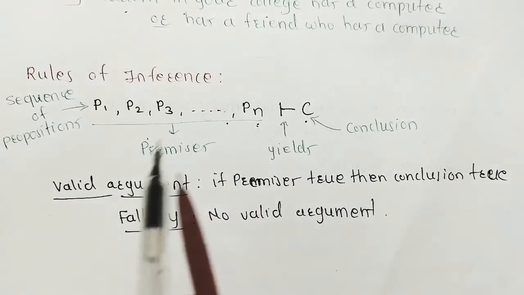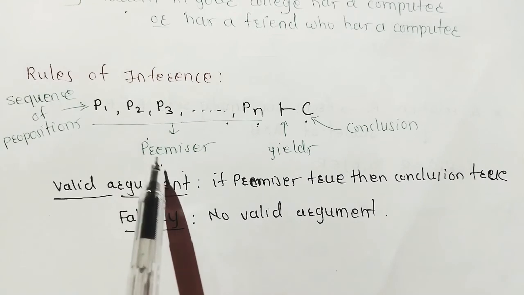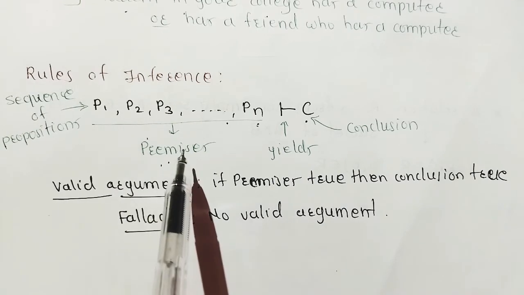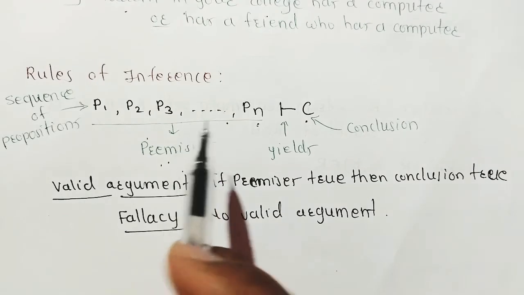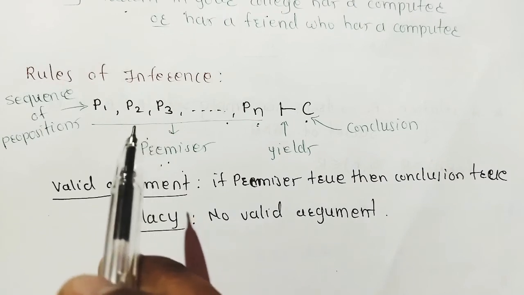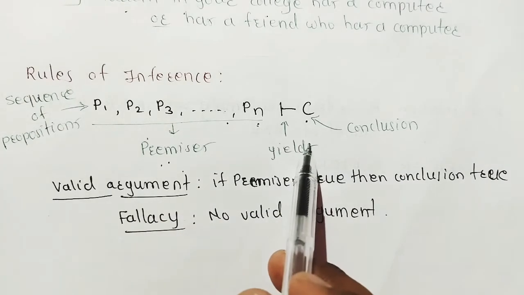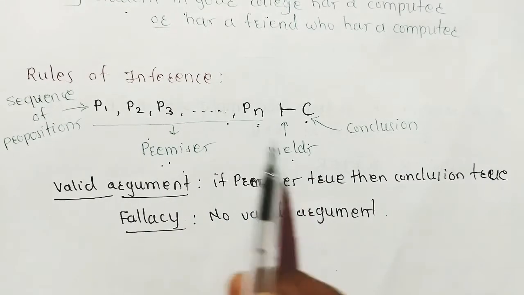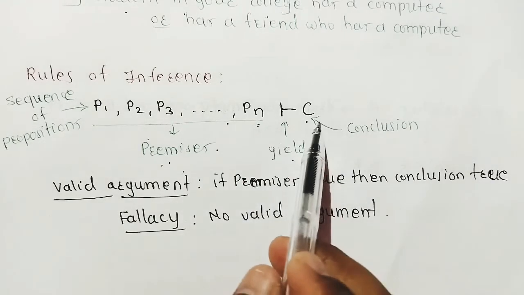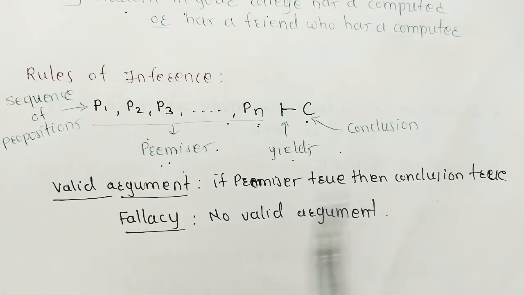For example, if we take: Virat is a bright student, Kohli is a bright student, Saurabh is a bright student. From all these premises we can say that all the students are very bright. This is the conclusion. Using these premises we can draw the conclusion. This symbol is called therefore. If all the premises are true, then the conclusion is also true. What is a valid argument and a fallacy? A valid argument is one where, if the premises are true, then the conclusion is true. A fallacy means an invalid argument.